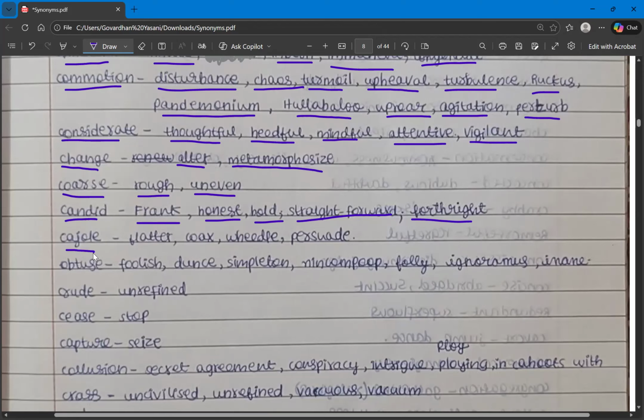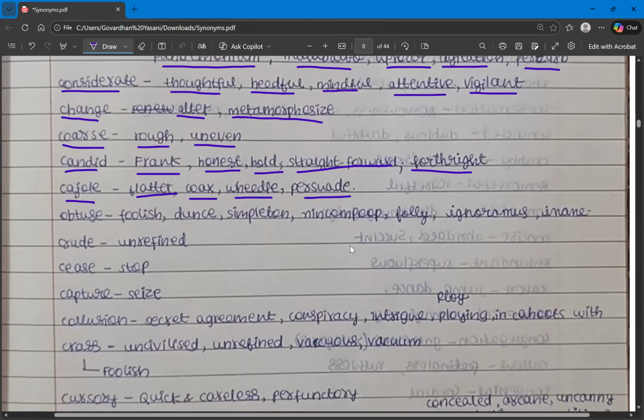Cajole. So we have already covered this, where we have learned words like bootlicking, wheedle, coax, cajole, flattery. So these are one and the same. And next we'll go through the synonyms that are given here. That is flatter, coax, wheedle, and persuade. Okay, so these are the synonyms.